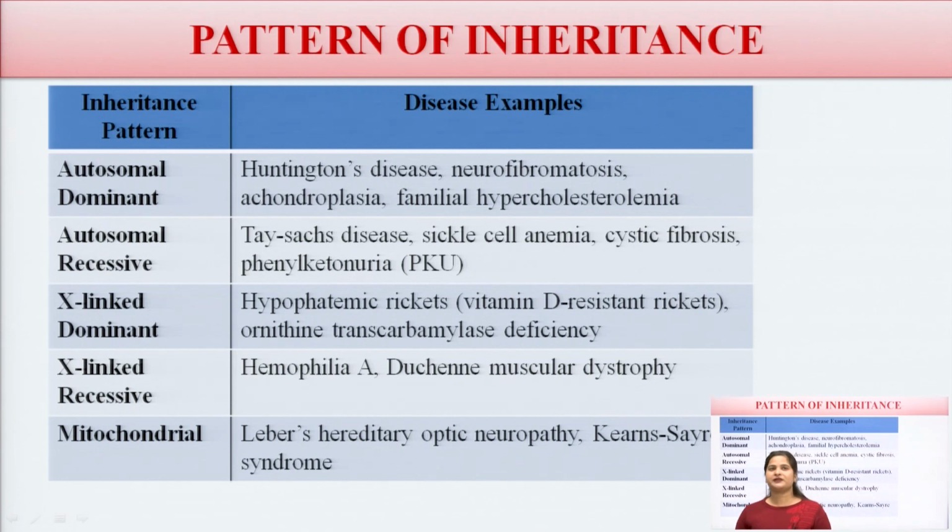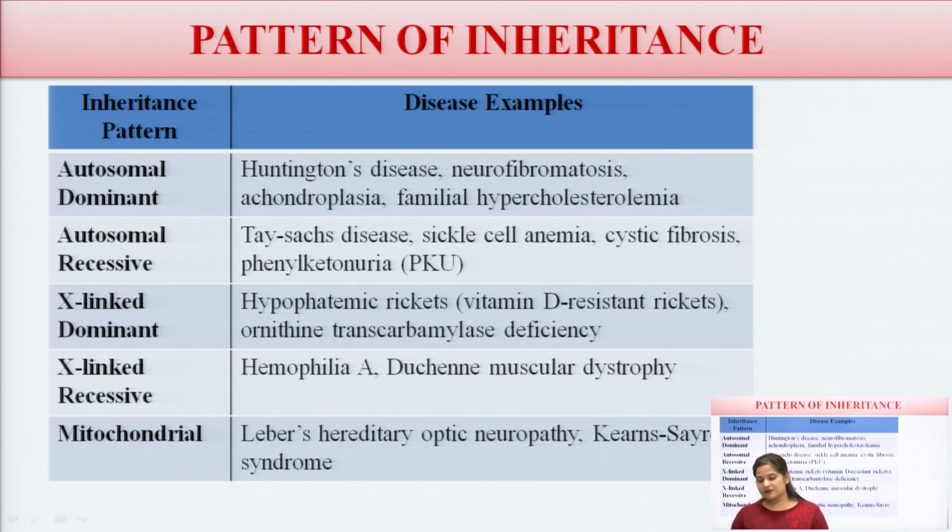For autosomal recessive, there are Tay-Sachs disease, sickle cell anemia, cystic fibrosis, and phenylketonuria, that is PKU. For X-linked dominant, there is hypophosphatemic rickets, a vitamin D deficiency, and ornithine transcarbamylase deficiency. For X-linked recessive, there are hemophilia A and Duchenne muscular dystrophy.